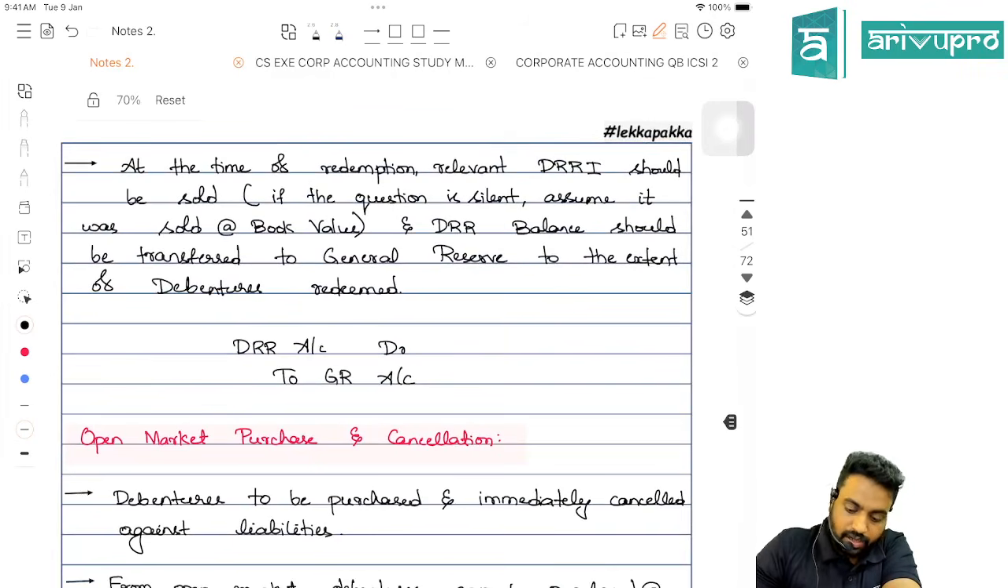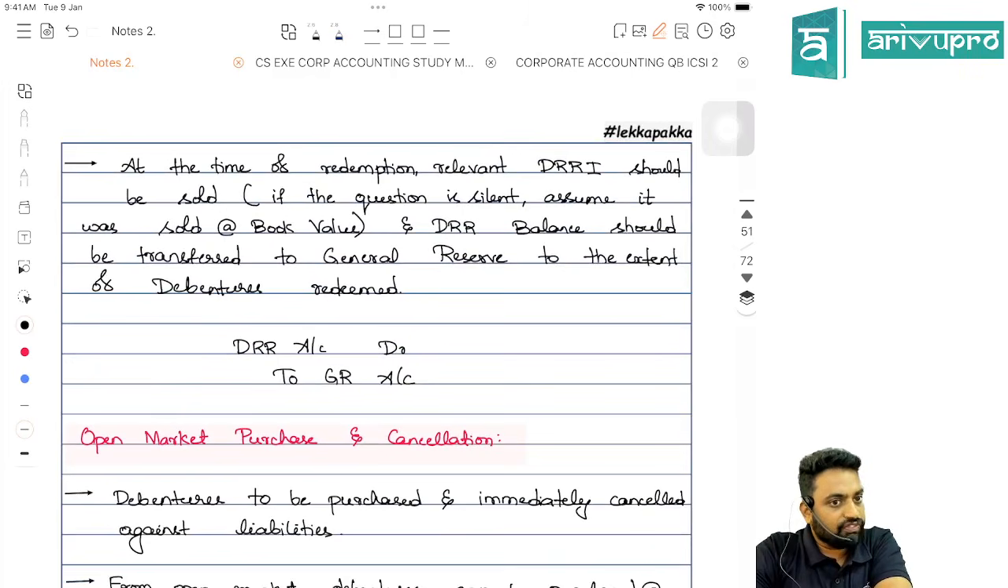And at the time of redemption, always keep this thing in mind. At the time of redemption, if any DRRI is there, that should be sold. If the question is silent also, you should sell. Sir, at what rate, sir? You should sell it at book value.